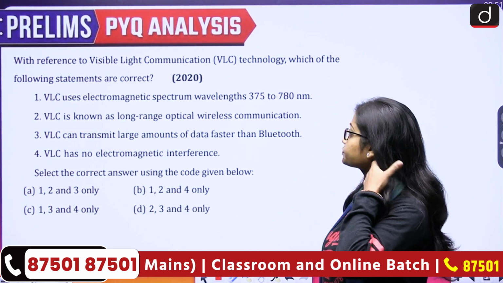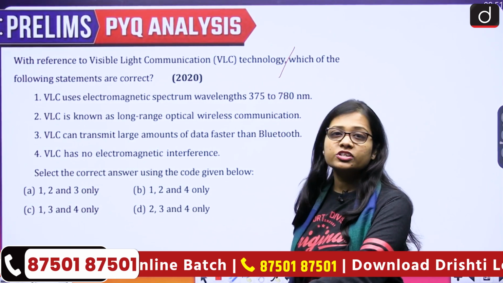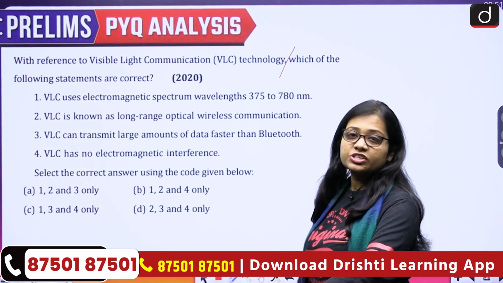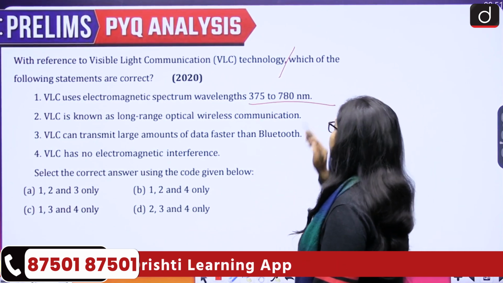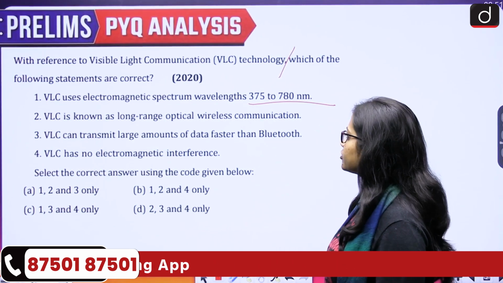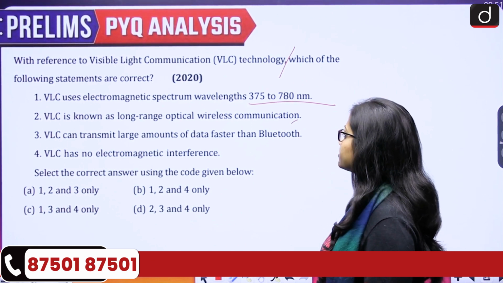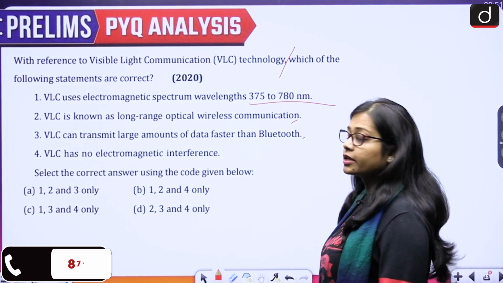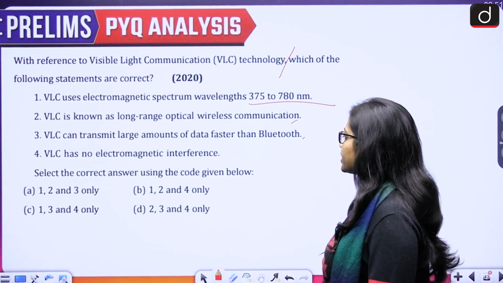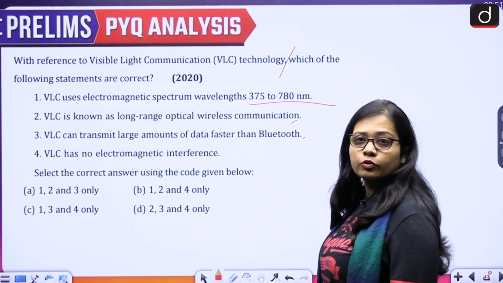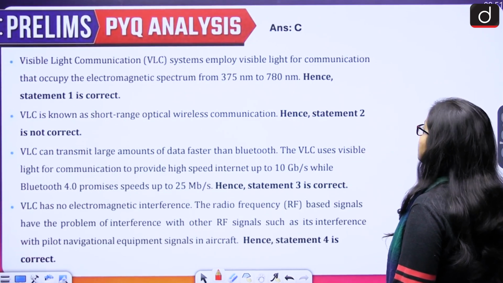This talks about, with reference to visible light communication technology, which of the following statements are correct? There are 4 statements given. First, VLC uses electromagnetic spectrum wavelength 375 to 780 nm. Second, VLC is known as long range optical wireless communication. Third, VLC can transmit large amount of data faster than Bluetooth. Fourth, VLC has no electromagnetic interference. Select the correct answer using the code given below. 1, 2 and 3 only, 1, 2 and 4 only, 1, 3 and 4 only, 2, 3 and 4 only.